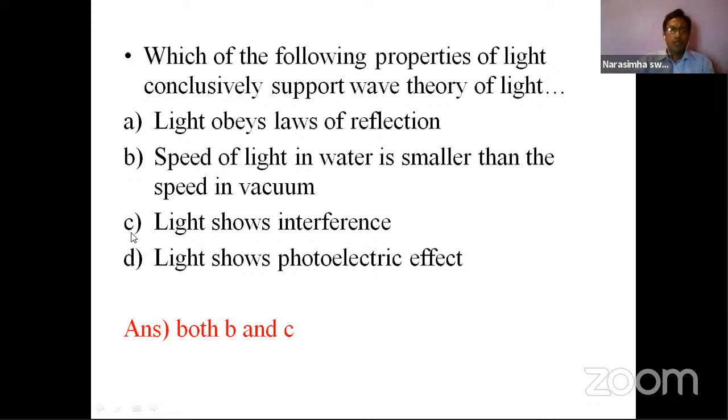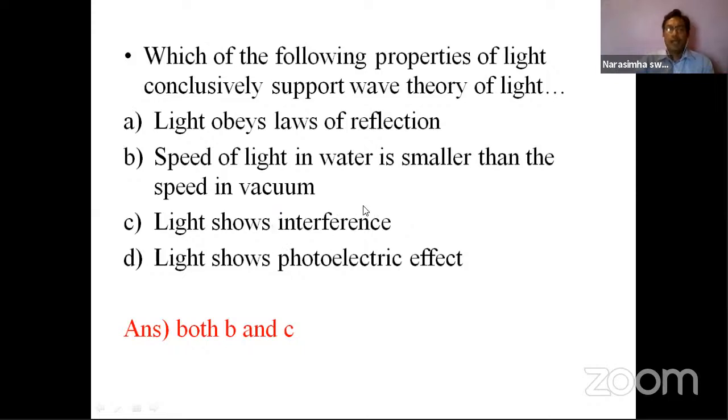Moving to the next option: light shows interference. Light showing interference means it supports the wave theory. What is interference? Interference is the superimposition of two waves at a particular point at a particular time. Then the resultant will be the vector sum of the individual displacements. So light showing interference is possible only in the wave case.